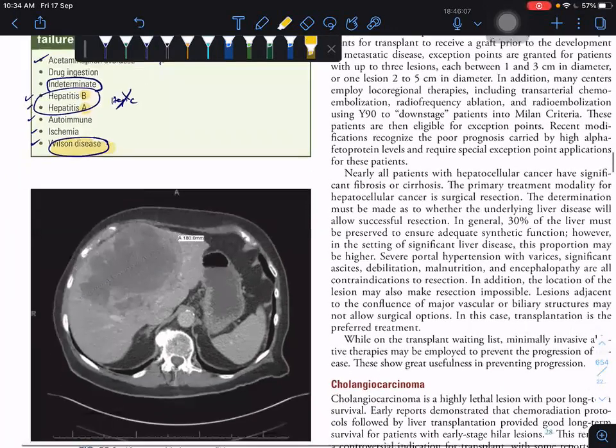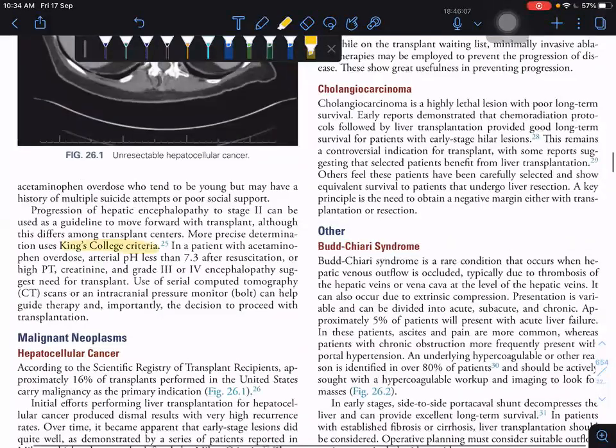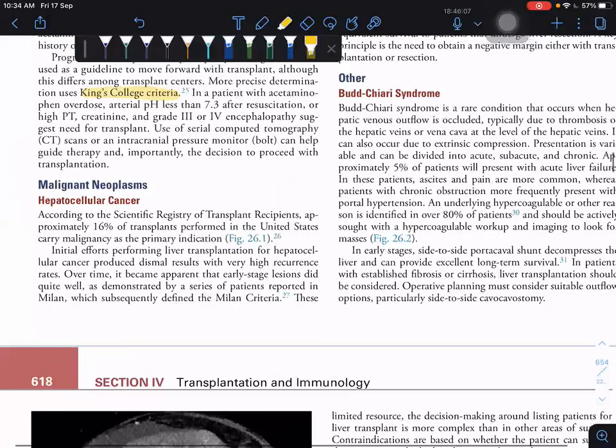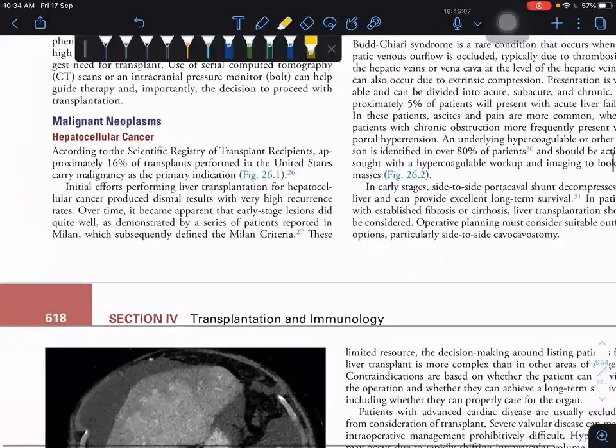So everyone knows about the King's College criteria, I won't explain. And for malignant neoplasms, they are talking about the Milan criteria, which everyone also knows.